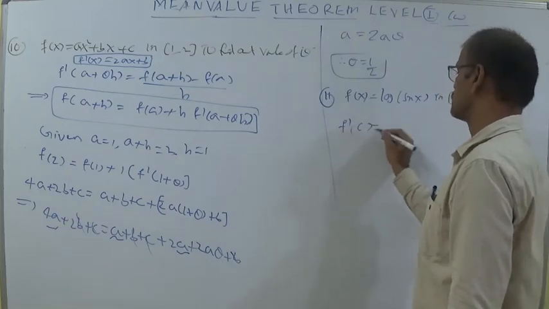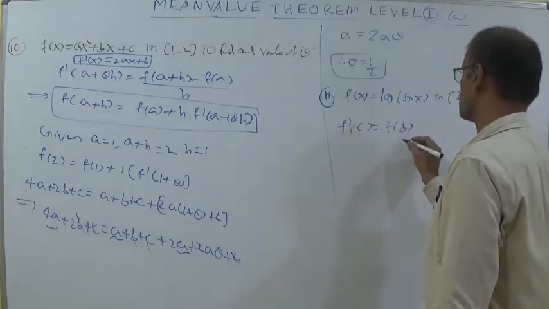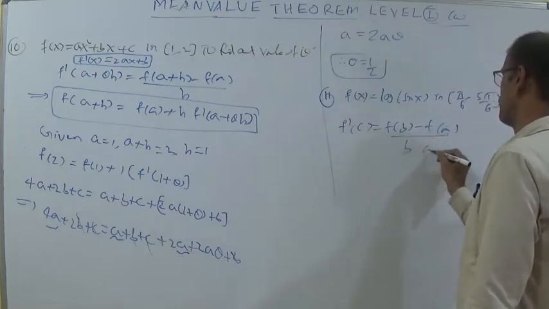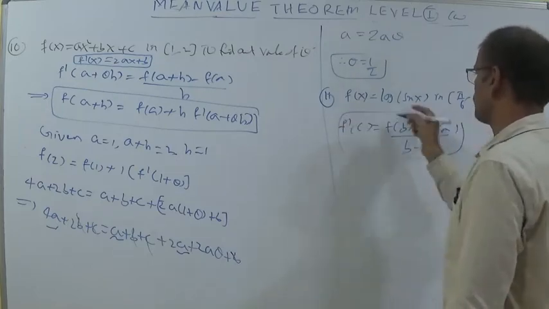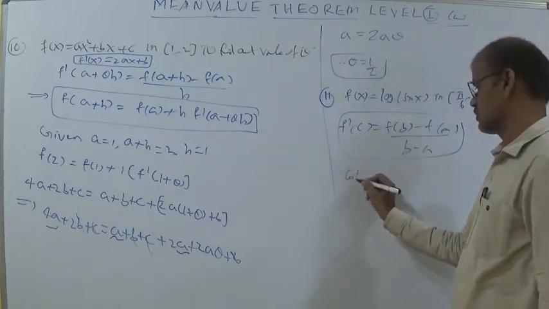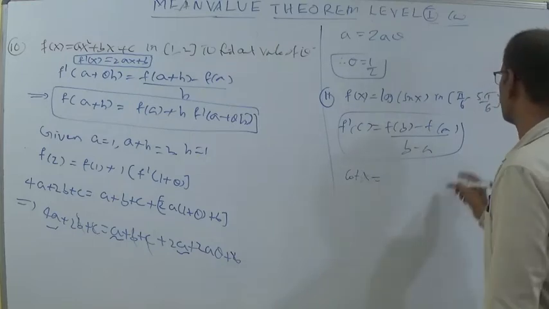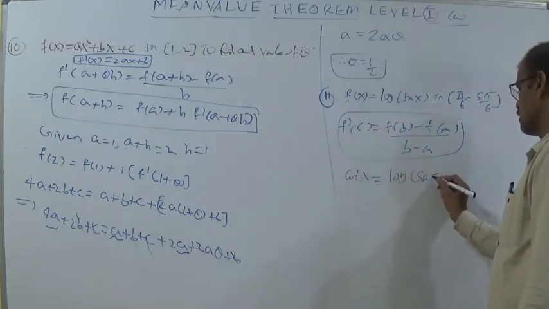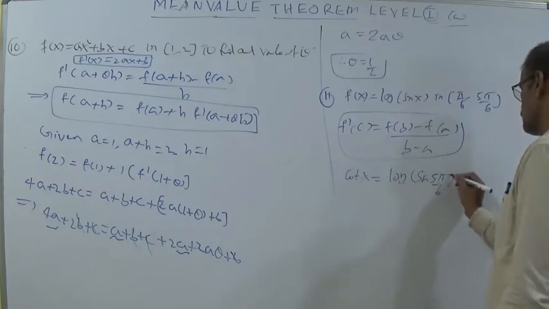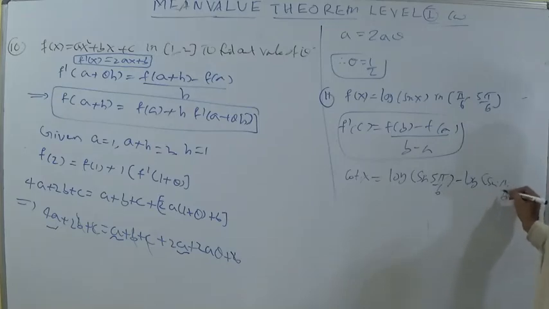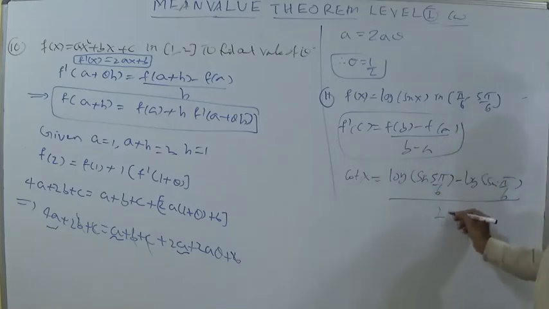So you can use the formula f'(c) = (f(b) − f(a))/(b − a). The derivative of log sin x is cot x. So cot c is equal to log sin 5π/6 minus log sin π/6, whole by 5π/6 minus π/6, which is 2π/3.